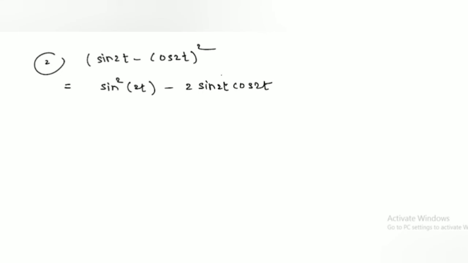So we write here a square, sin square 2t, minus 2ab, 2 sin 2t cos 2t, plus b square, same as cos square 2t.